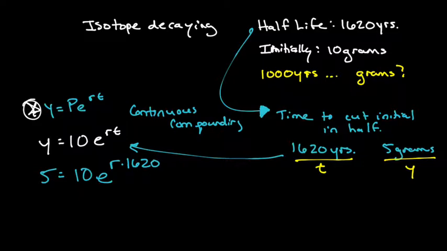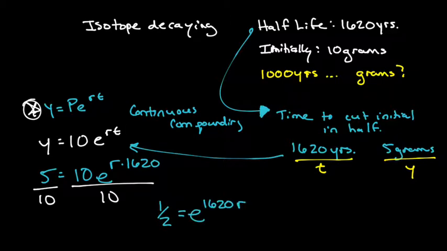First step, if I was solving this, what would you do, Gabe? I'd probably put it into a log. Now, I could if it was simply an exponential. It's not yet. What's tripping us up from having just an exponential equation? Yeah, that 10's kind of annoying. Let's get rid of that first. And then the beautiful thing is that's going to leave us with 1/2 equals e to the 1,620 times r.